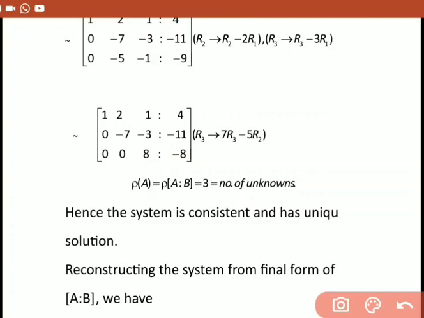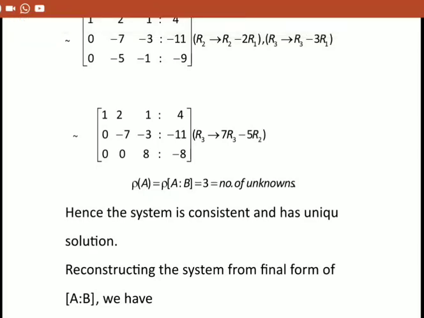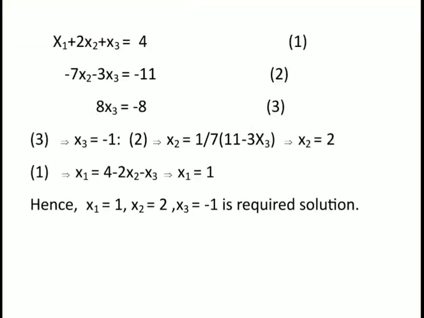Let us reconstruct the system of equations from this final form of A colon B. We have x1 plus 2 x2 plus x3 is equal to 4, and minus 7 x2 minus 3 x3 is equal to minus 11, and 8 x3 is equal to minus 8.